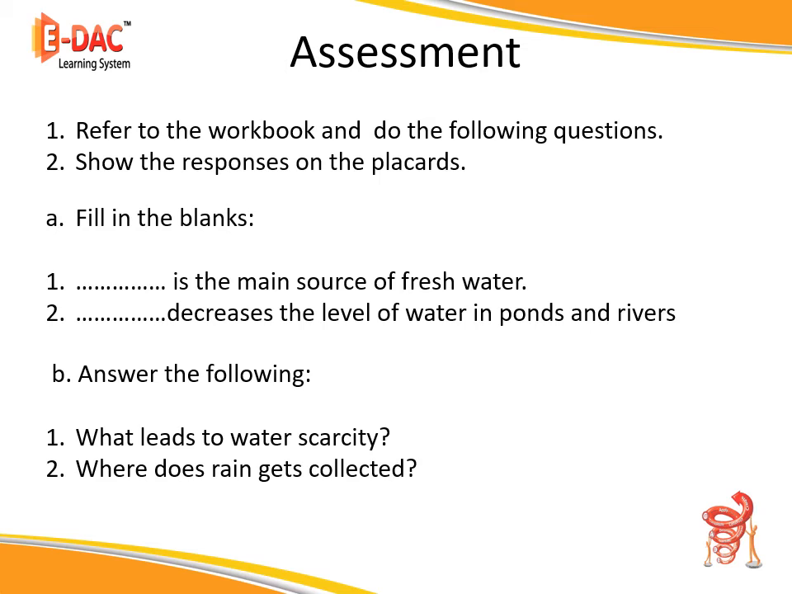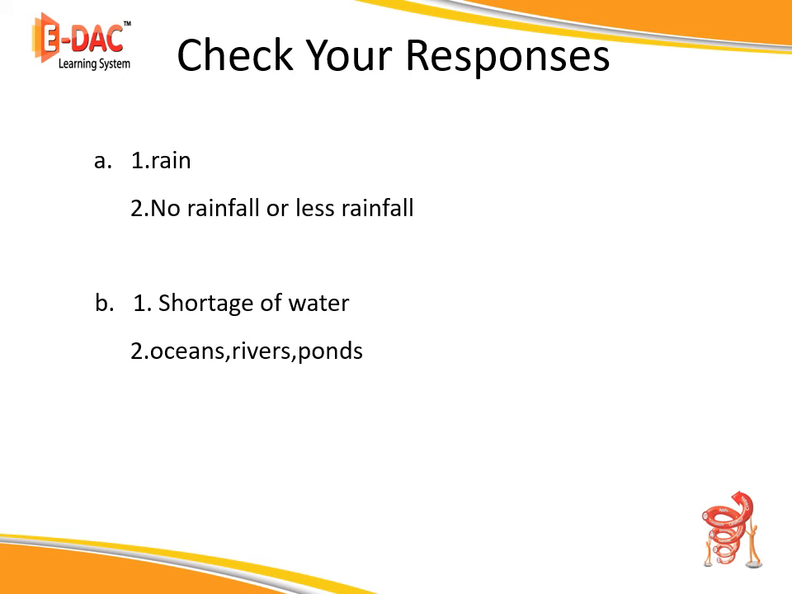Time for assessing ourselves. So let's refer to the workbook and do the following questions. Show the responses on the black card. The fill in the blank says: dash is the main source of fresh water; dash decreases the level of water in ponds and rivers. Answer the following questions: what leads to water scarcity, and where does rain get collected? And you can check the answers on this slide.